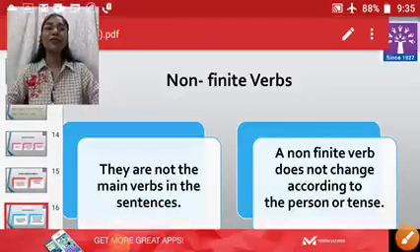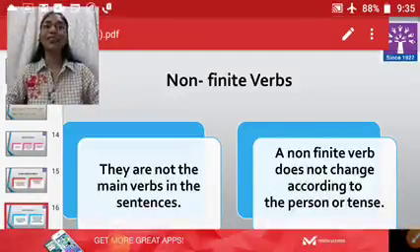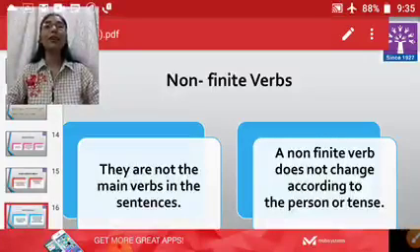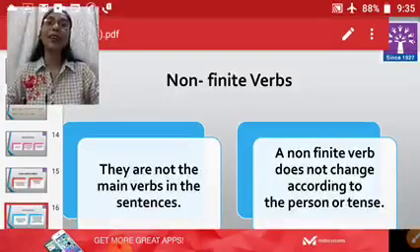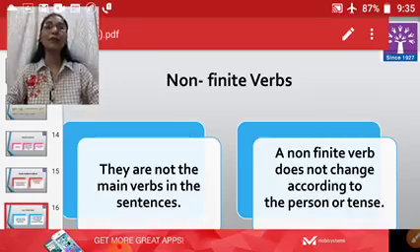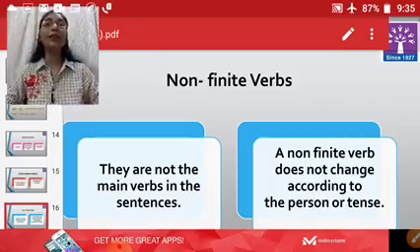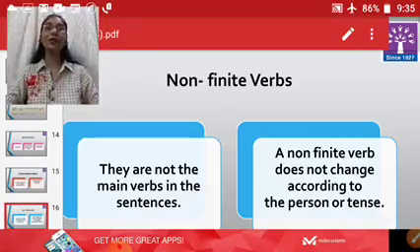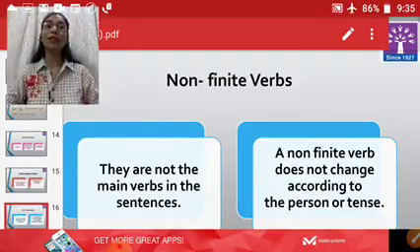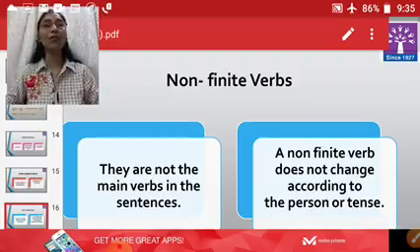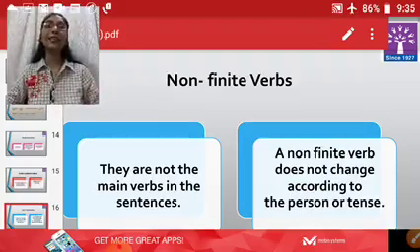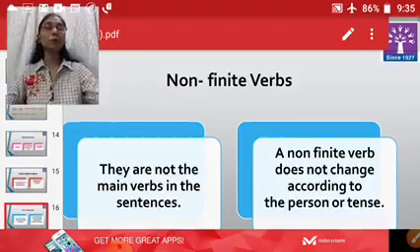Welcome dear students for the English session of grade 7, and today we are going to continue with the topic finite and non-finite verbs. Today we are going to deal with the second part of the topic, that is non-finite verbs. In the first video we had seen what are finite verbs and what are their broad classifications, that is transitive, intransitive and auxiliary verbs. Let's get started with the detailed explanation of non-finite verbs.